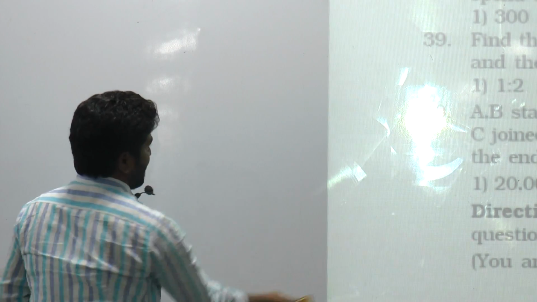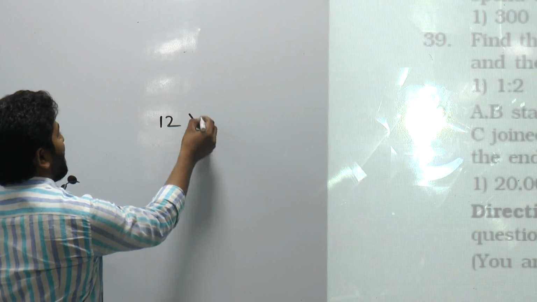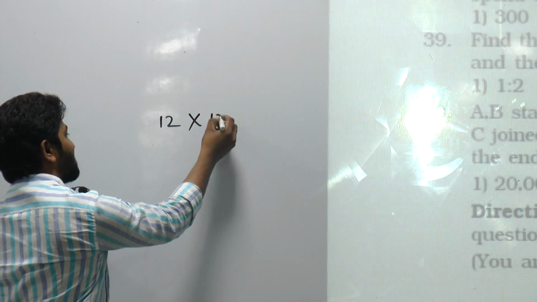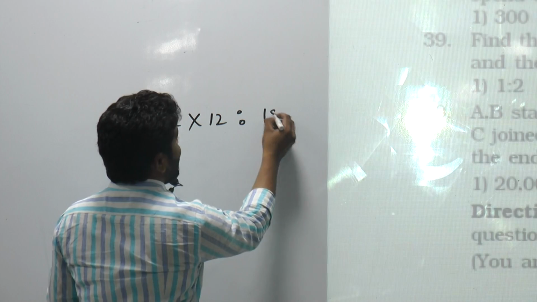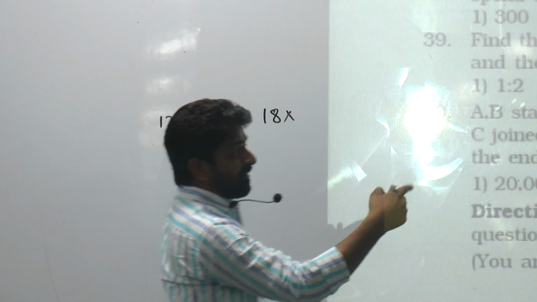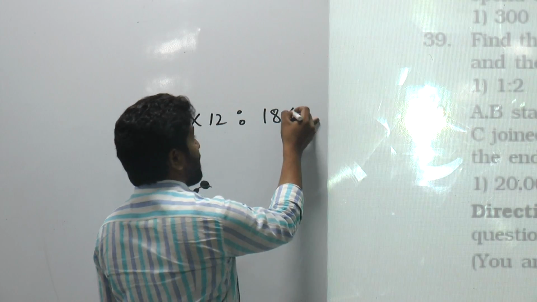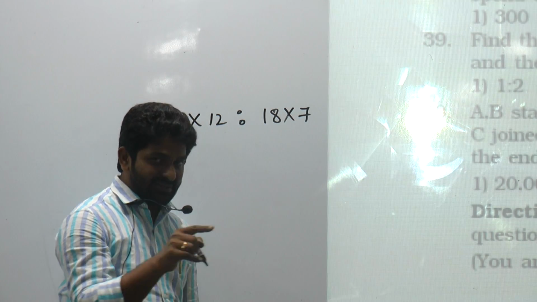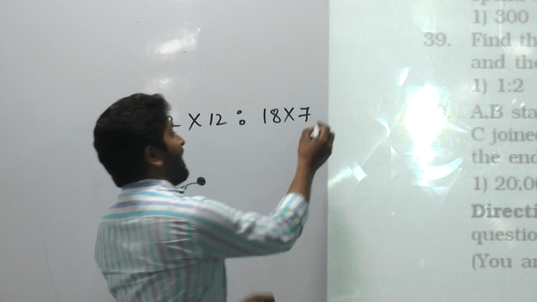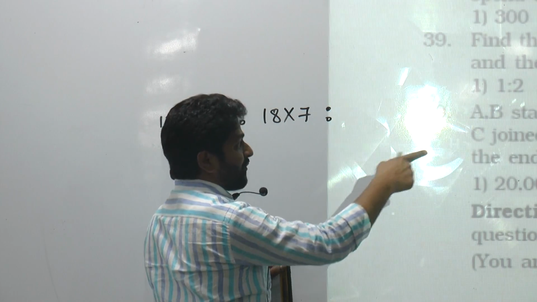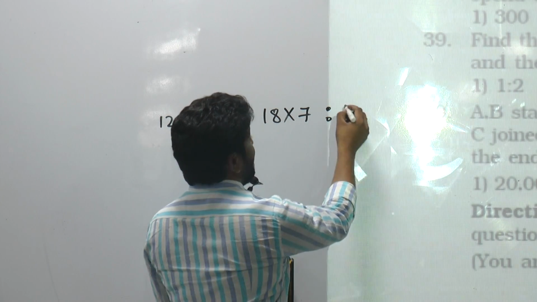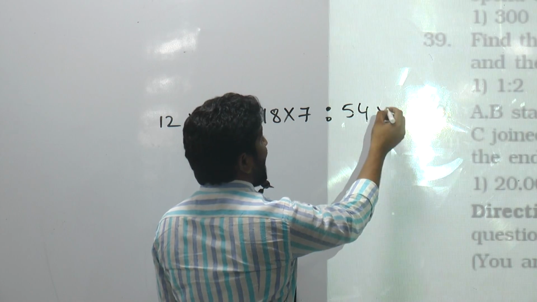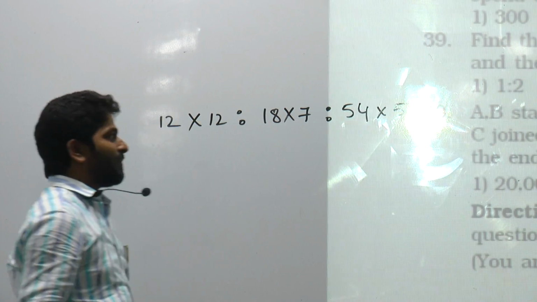A invested 12 lakhs for how many months? 12 months. B invested 18 lakhs, but B left after 7 months, so B was in the business for 7 months. And at the same time C started with 54 lakhs, and he will be there in the business for 5 months.